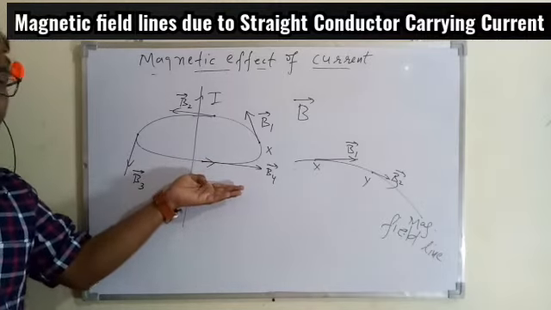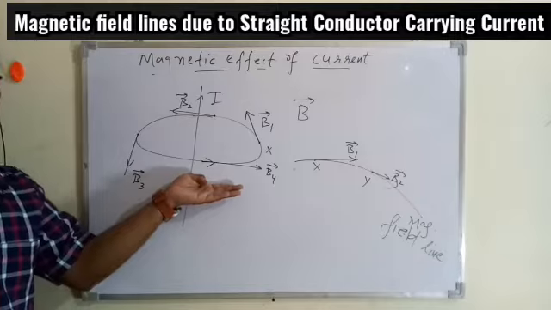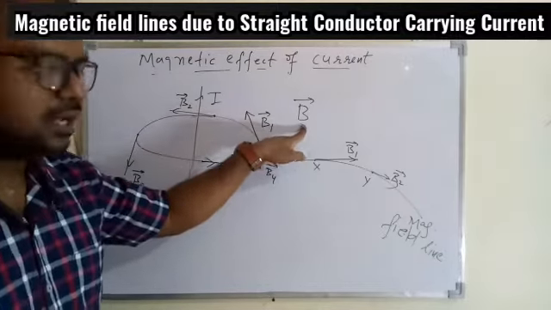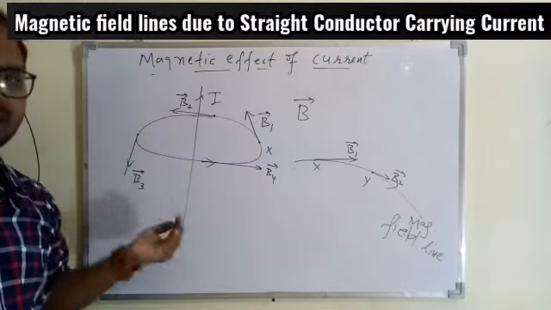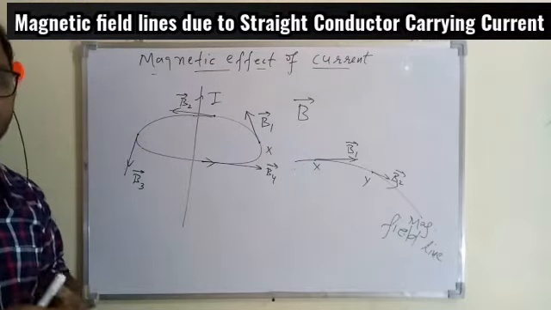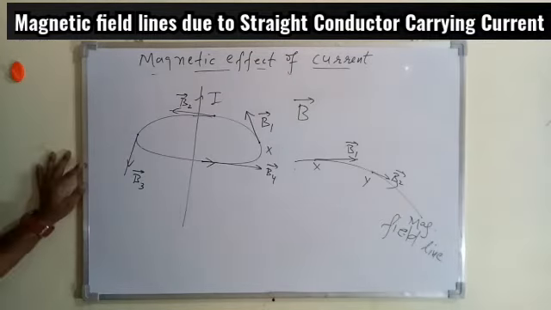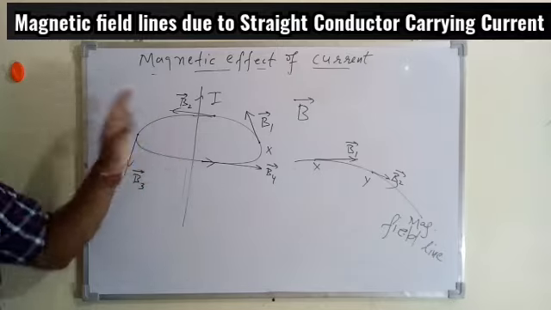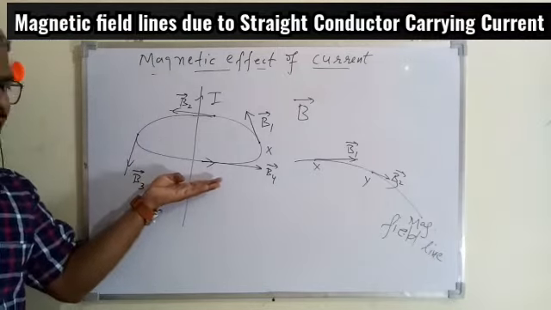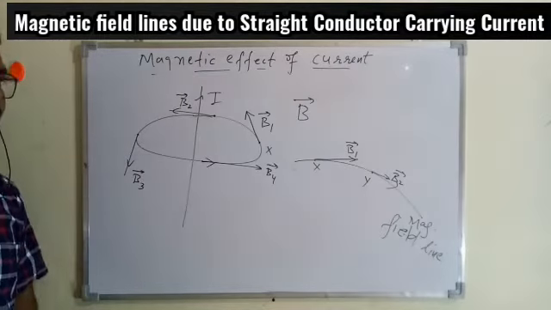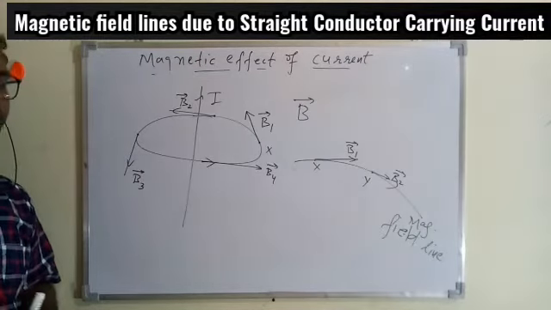So magnetic field and magnetic field lines are not the same thing, as I discussed in the previous class. Magnetic field is the strength of the magnetic field, we can say, and magnetic field lines are the pattern which basically show you the distribution of the magnetic force in a given space. So I hope this is also understood. If you have to find the direction of the magnetic field at any point, you can just draw the tangent at the point over the magnetic field line, and that will show you the direction of magnetic field as well.